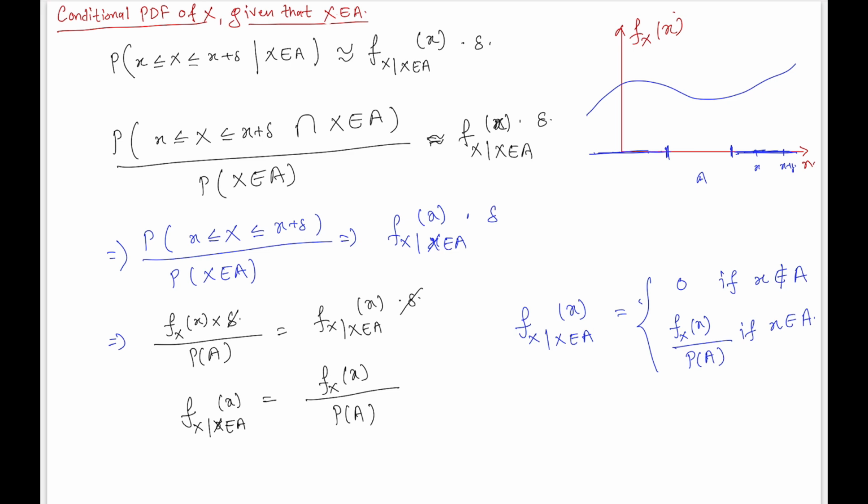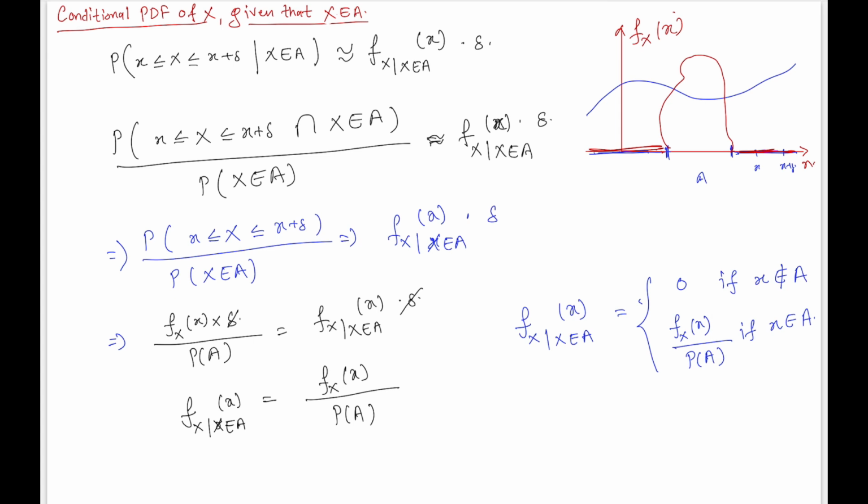And whenever the event we are interested in falls within that range after imposing the condition, it will have some PDF. So that PDF might look like this, right? And outside this we have the 0 conditional probabilities.